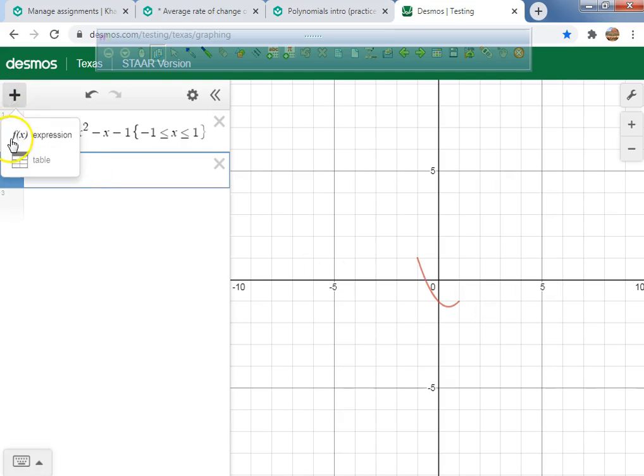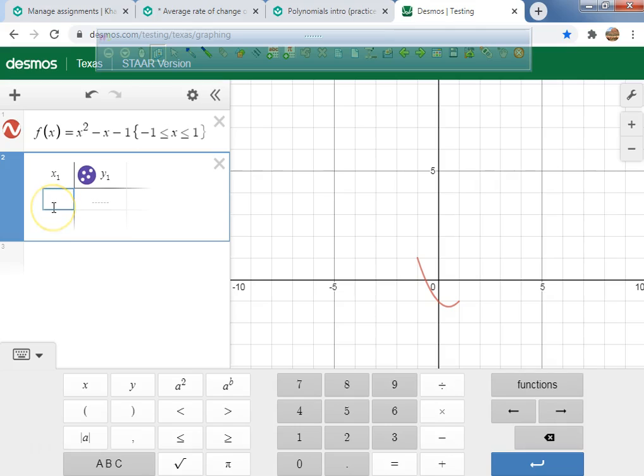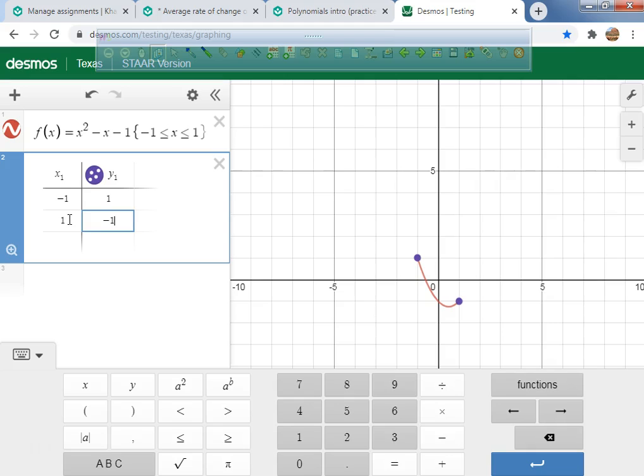Here's what I want you to do. Can you guys make a table real quick? Make a table. And we found it to be what? -1 and a 1. And what was the other point? A 1 and a -1, correct?